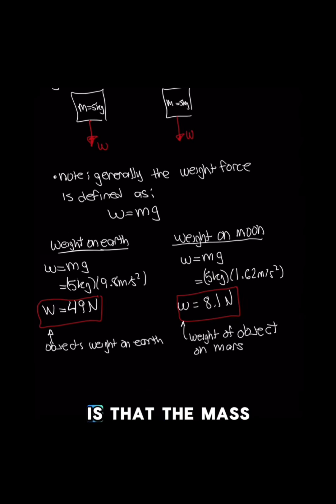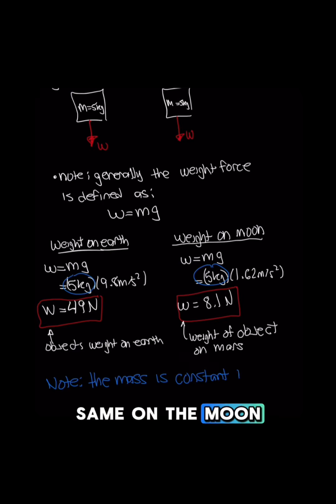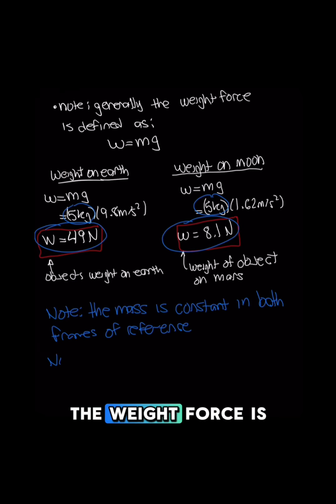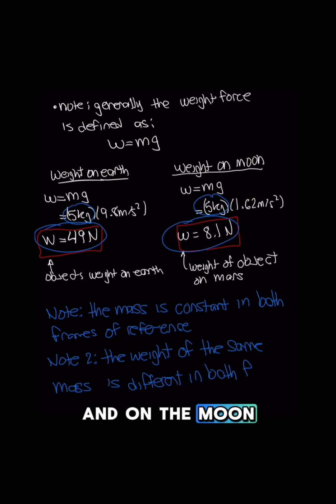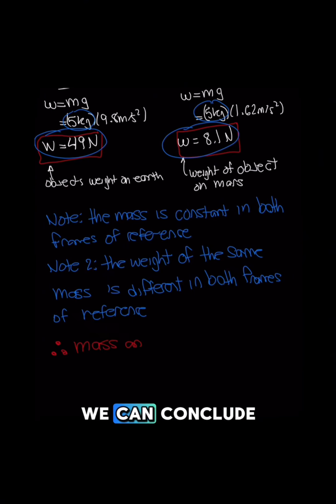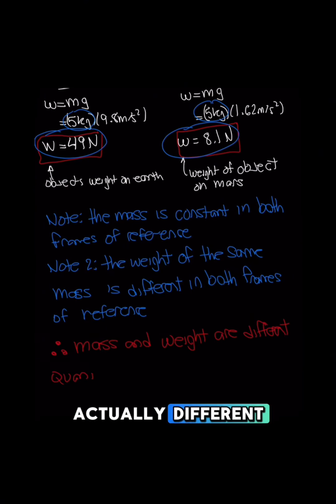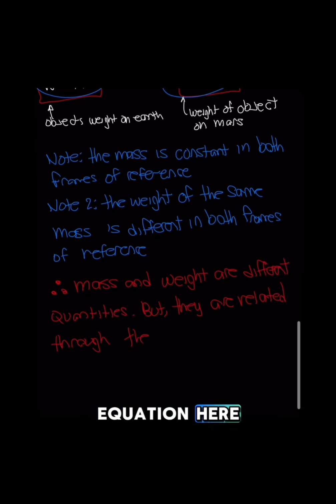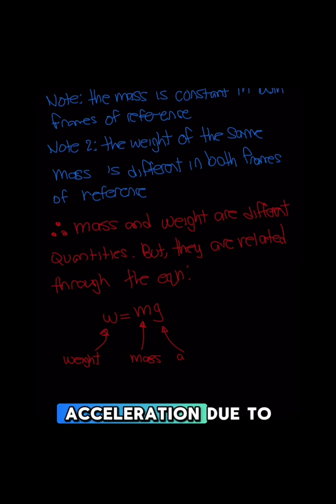First thing I want you to note is that the mass is the same on the moon and on Earth. Second thing to note is the weight force is different on Earth and on the moon. So if I held that object on Earth, it would feel heavier than if I held that same object on the moon, despite them having the same mass. And that's due to the weight force. So therefore, we can conclude that mass and weight are actually different quantities, but they're related through this equation here, which is weight is equal to mass times the acceleration due to gravity.